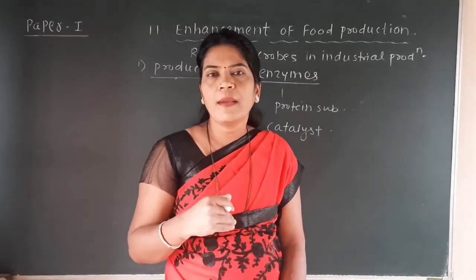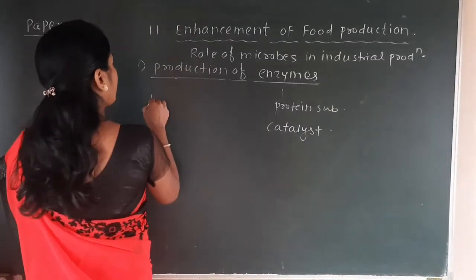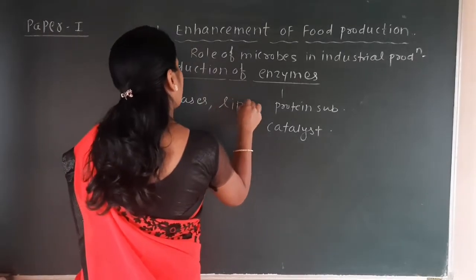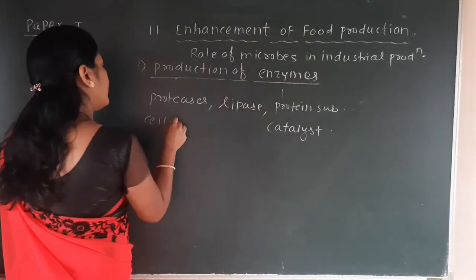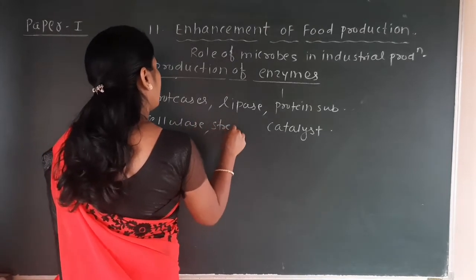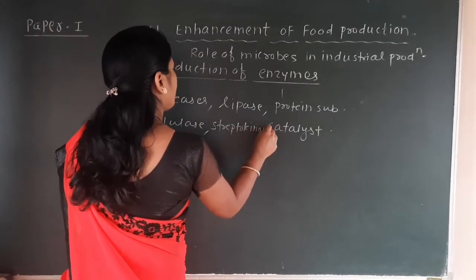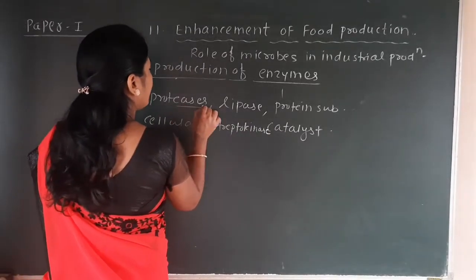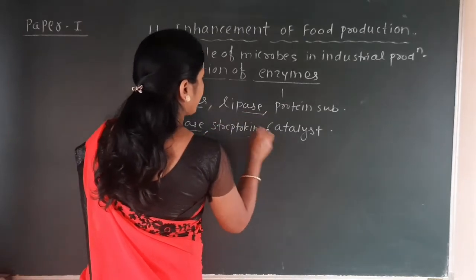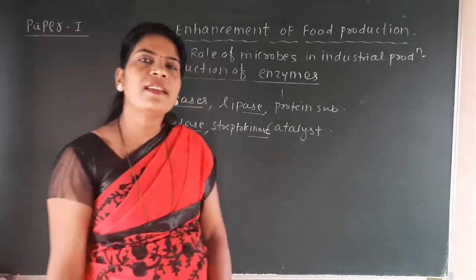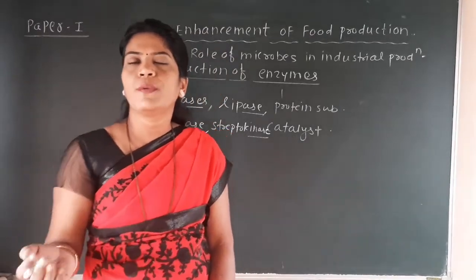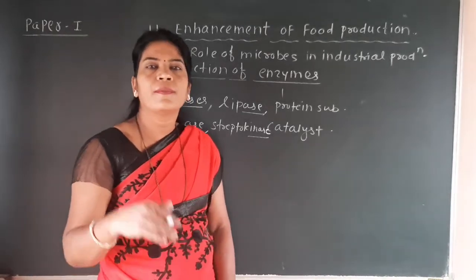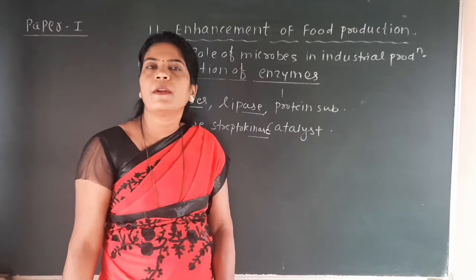If we see the names of enzymes, you will find that there are various types, for example proteases, lipase, cellulase, streptokinase, etc. At the end of the name there will be ASE, which indicates the name of an enzyme. So there are various types of enzymes: lipases, proteases, cellulases, streptokinases. All these enzymes are required for different metabolic activities.